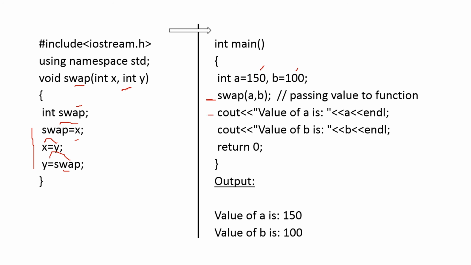Then it comes to this portion, cout. Here it prints the value of A as 150 and the value of B as 100, because nothing has been changed. Here A is given as 150 and B as 100, so while printing also it will be the same. Though we have interchanged them, since we have done it with call by value, this interchanging will not affect the output. So that is call by value.